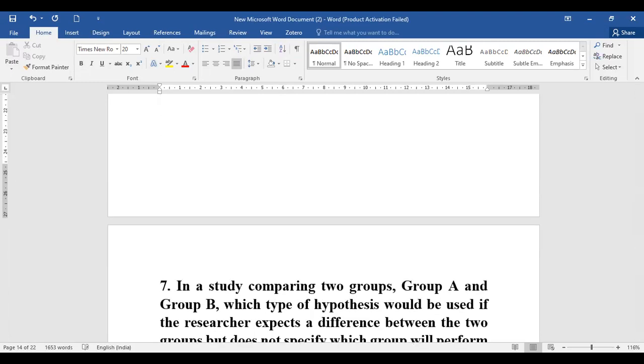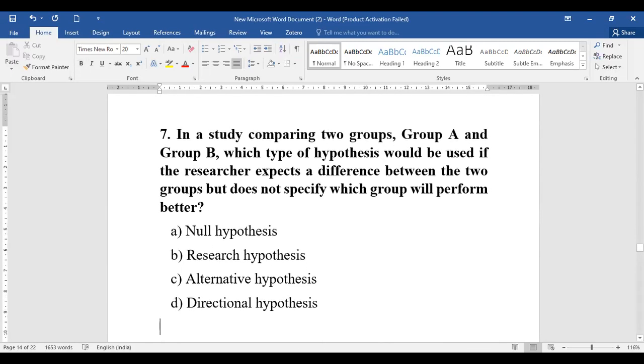Now, question number 7. Let's see question number 7. It is all about a study comparing two groups, where there is group A and there is group B. So there are two groups.